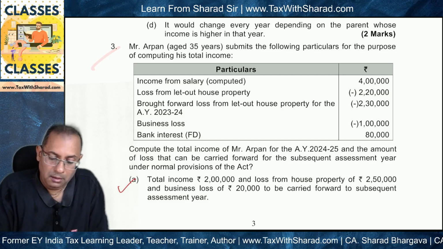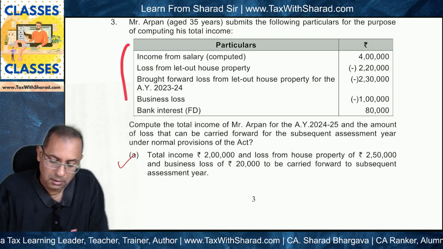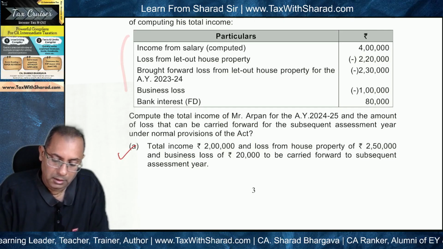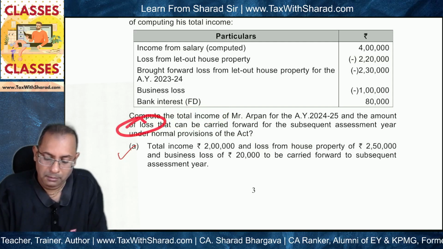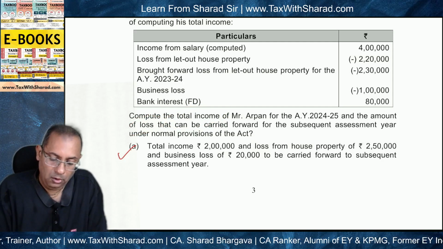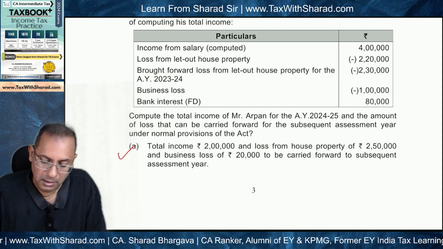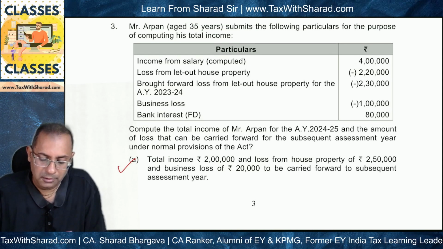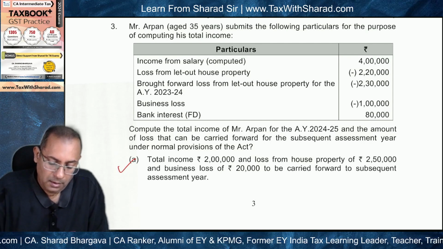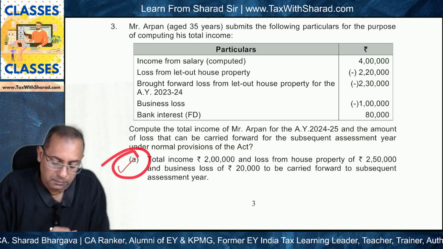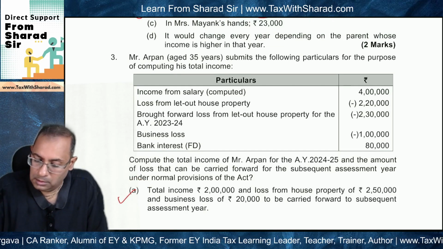Question number 3. Mr. Arpan, aged 35 years, submits the following particulars. These are the particulars. And the question is: compute the total income for AY 24-25 and the amount of loss that can be carried forward to the subsequent AY under the normal provisions of the Act. That means we need not apply Section 115BAC. Optional tax regime becomes applicable, normal provisions of the Act. Okay. And option A is the correct answer, and we will see how this has come to.